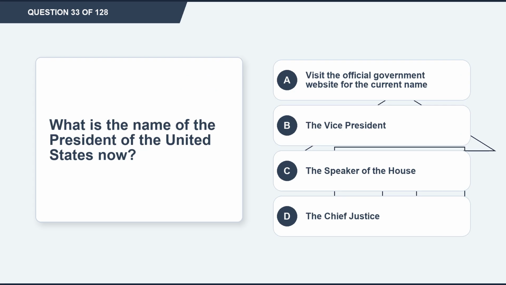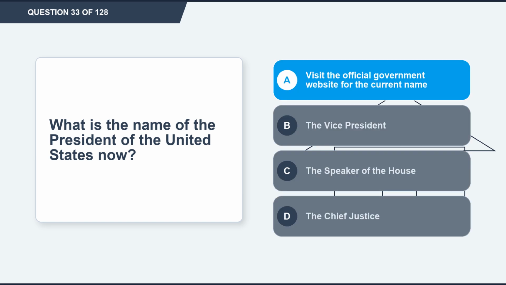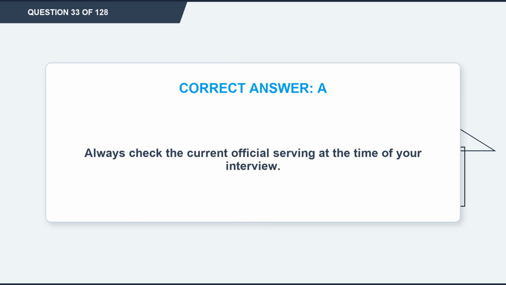Question 33. What is the name of the President of the United States now? Option A, visit the official government website for the current name. Option B, the Vice President. Option C, the Speaker of the House. Option D, the Chief Justice. The correct answer is option A, visit the official government website for the current name. Explanation: always check the current official serving at the time of your interview.